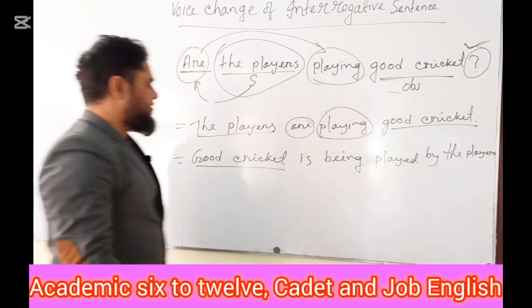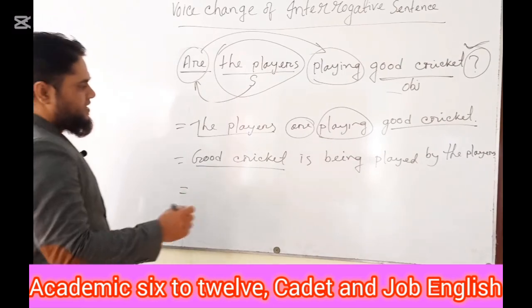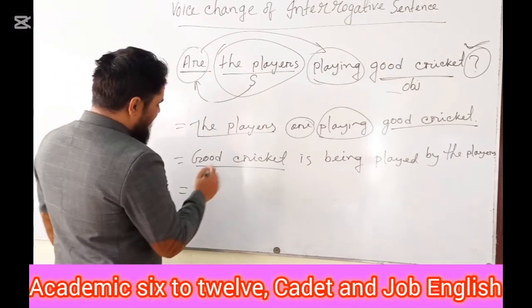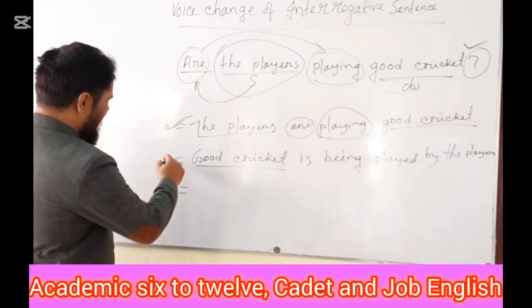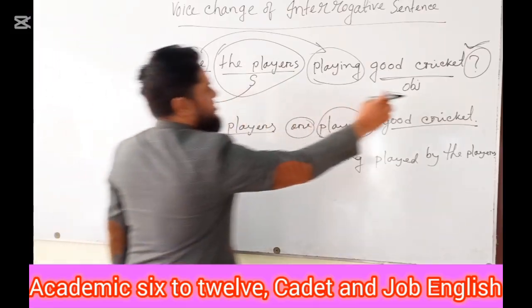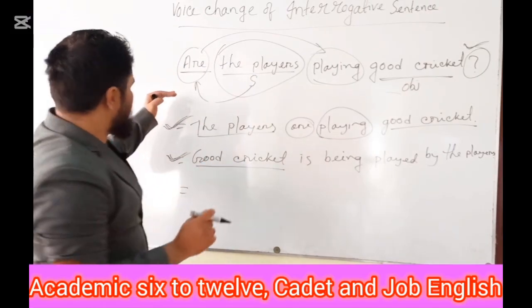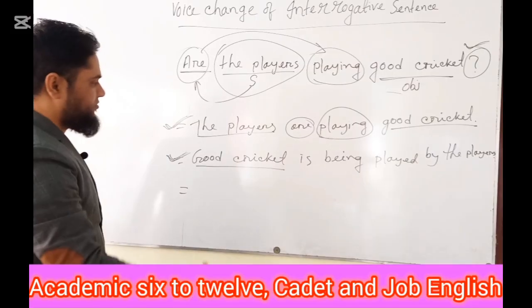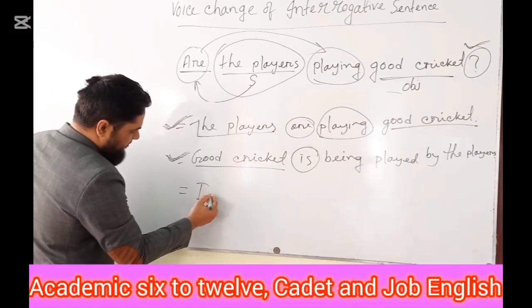Now this one is very crucial. So here this sentence is an assertive sentence in active, and assertive in passive. Now the question is an interrogative sentence, and you also need to turn this sentence into an interrogative one, and for this reason you have to write down the auxiliary verb first.